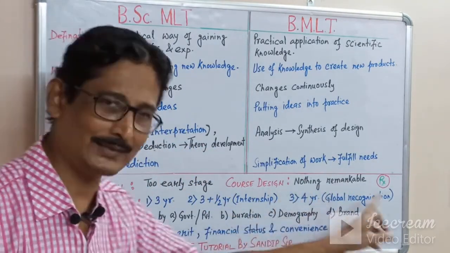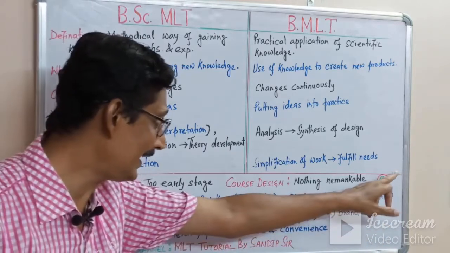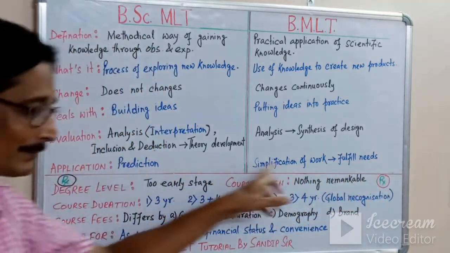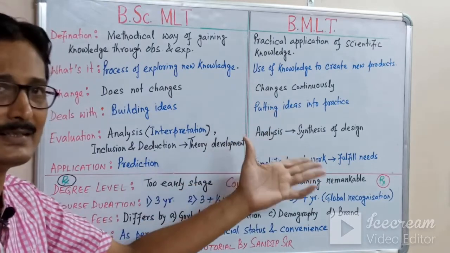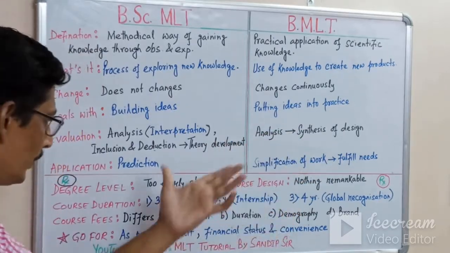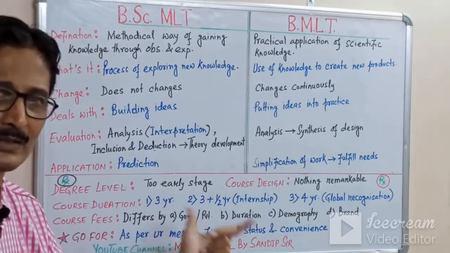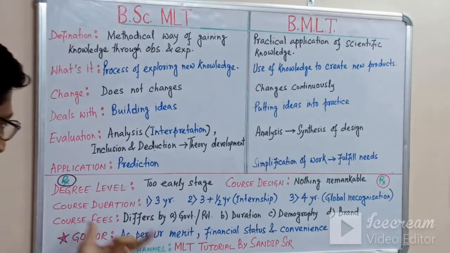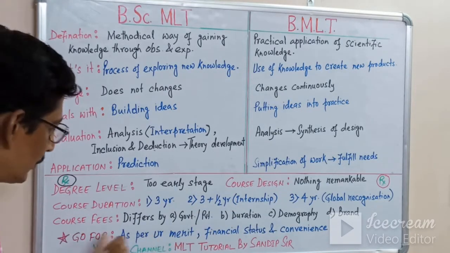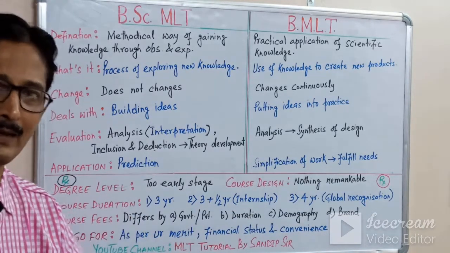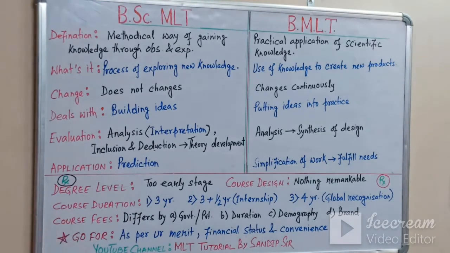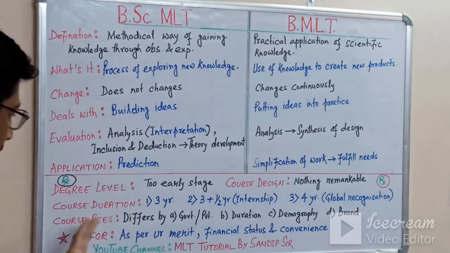Course design is nothing remarkable. See, here is a remarkable line, a red line. But in the course design, there is nothing remarkable. It is because it is too early a stage. So my advice is go for any course. Any course you can adapt, and I promise you to guide you through my online videos.